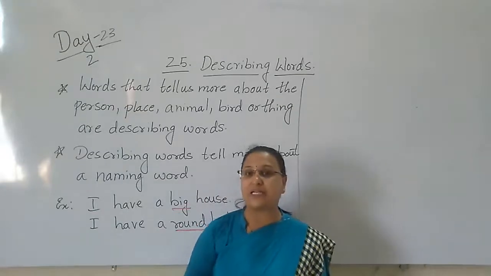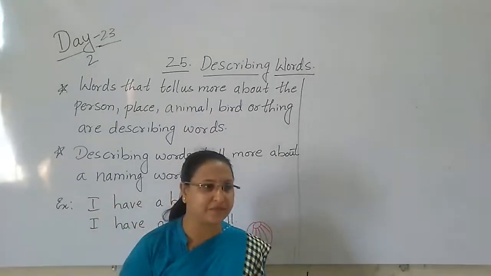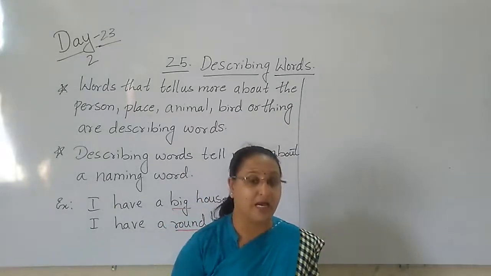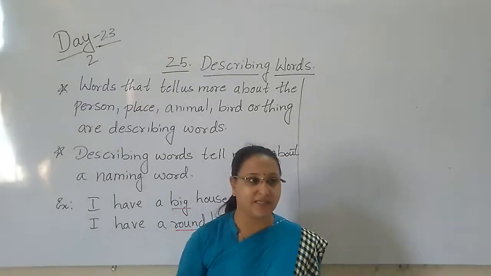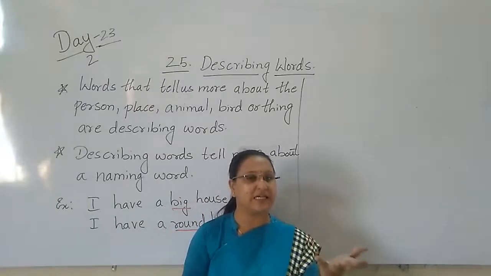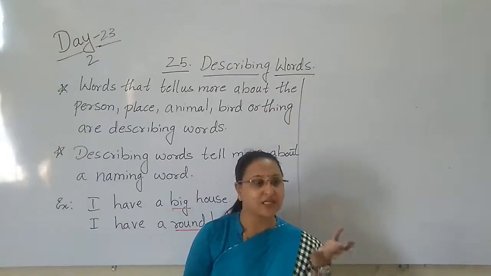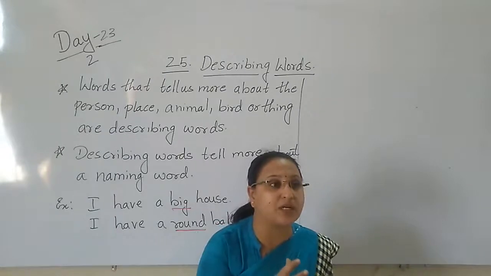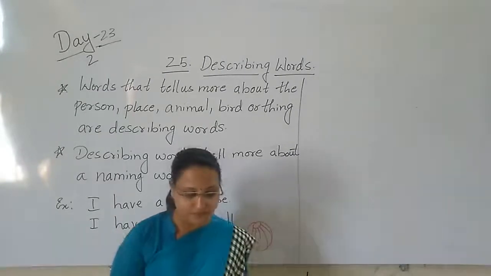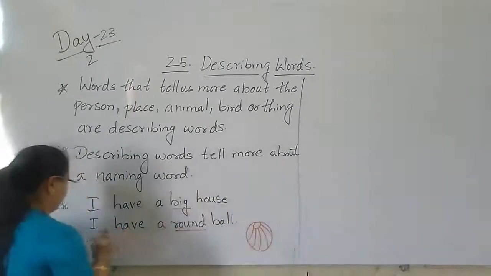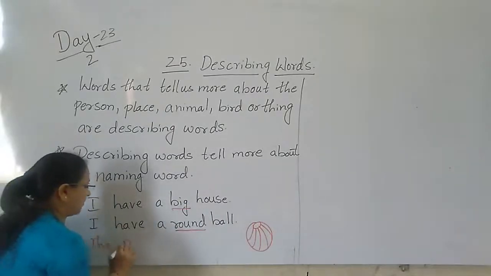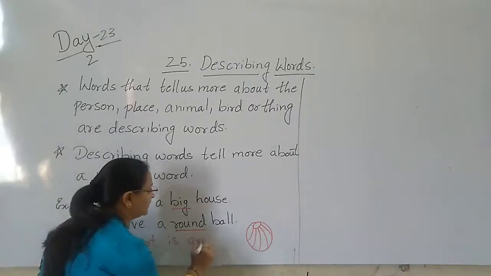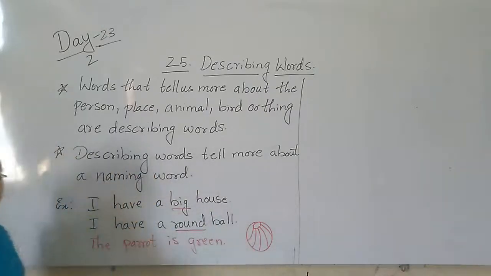An apple is red in color. The leaf is green in color. The apple is red in color and the leaf is green in color. So the adjective describes the color. I can say here, simple example, the parrot is green.